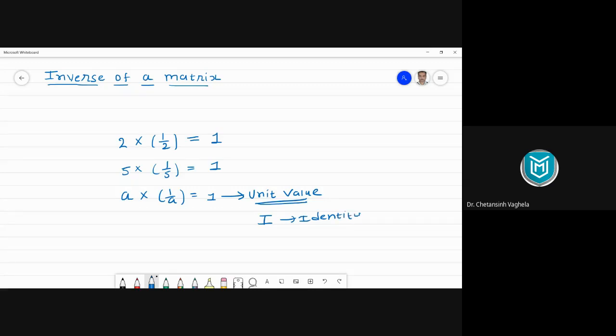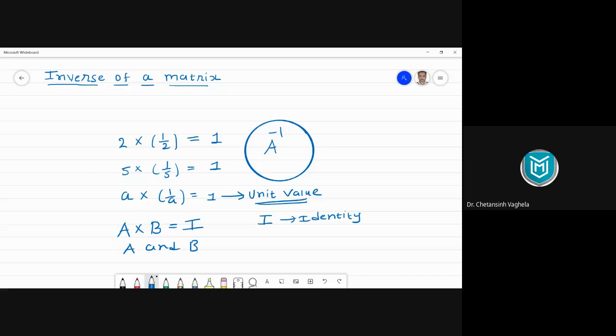So if we have a matrix A, and let's say if we have one more matrix B, then after taking their matrix multiplication, see, this is not ordinary multiplication, this is matrix multiplication. So if I get A into B is equal to I, meaning identity matrix, then A and B are called inverse of each other. A is the inverse of B and B is the inverse of A. And we represent the inverse of any matrix by this notation, A power minus 1. So this is your A inverse.